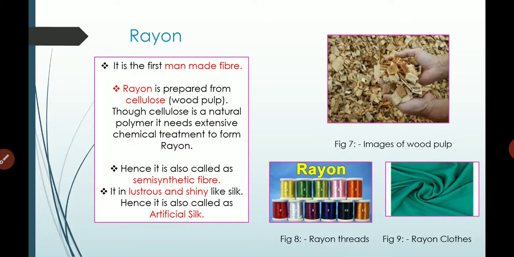Everybody is fond of wearing silky clothes because silky clothes are very beautiful, shiny, easy to wear, very lustrous in nature. So everybody is fond of silky clothes, but everybody cannot afford silky clothes. So the scientists made an alternative to silk. After a lot of experiments, scientists made rayon, which is the alternative of silk. It looks like silk, so we can call it artificial silk.